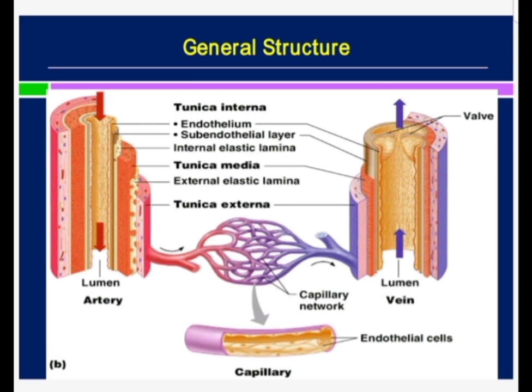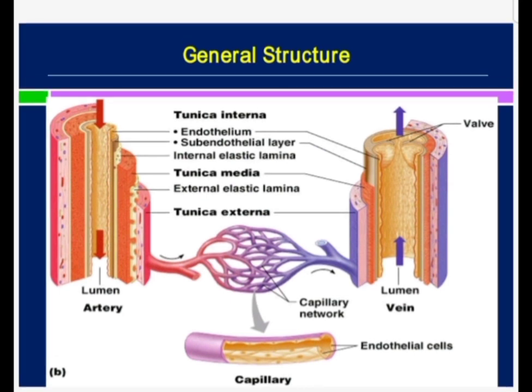The medium sized arteries are also known as the muscular arteries, or the distributing arteries. All the named arteries which are present in the body, even the dorsalis pedis artery, are medium sized arteries, and then the small sized arteries and the arterioles. So this is the classification of the arteries.